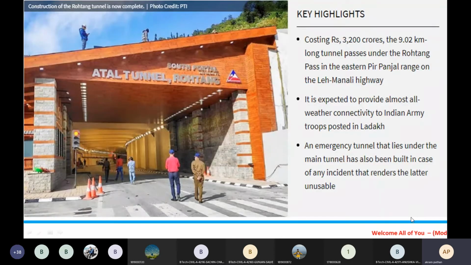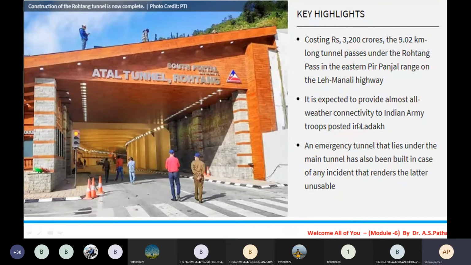Okay. Now we have the key highlights regarding the Atal tunnel. The cost of this particular tunnel is 3,200 crores. The 9.02 kilometer long tunnel passes under the Rohtang Pass in the eastern Pir Panjal range on the Leh Manali highway. It is expected to provide almost all-weather connectivity to Indian Army troops posted in Ladakh. So this is one of the important achievements of this tunnel.